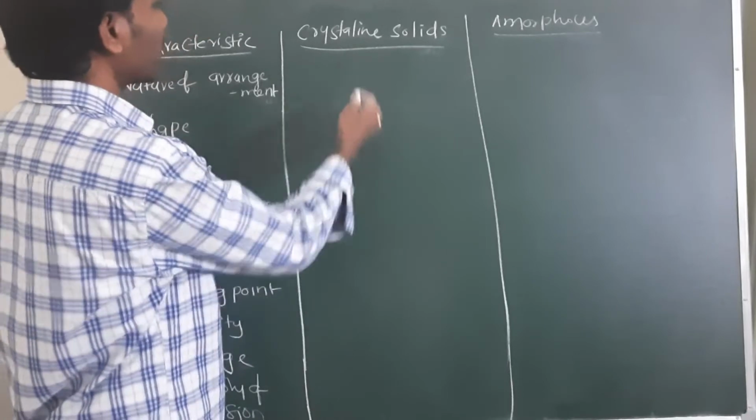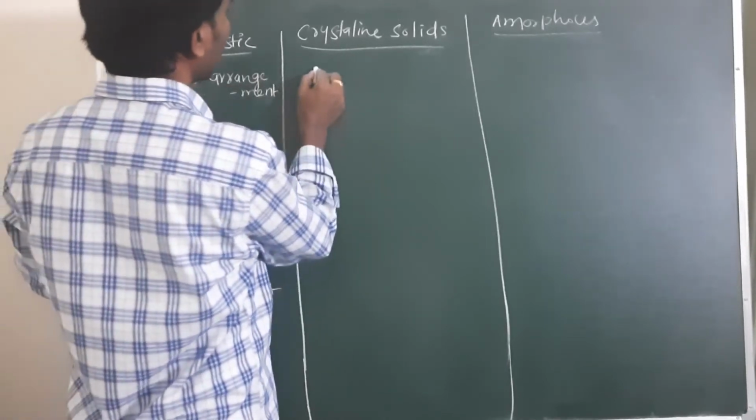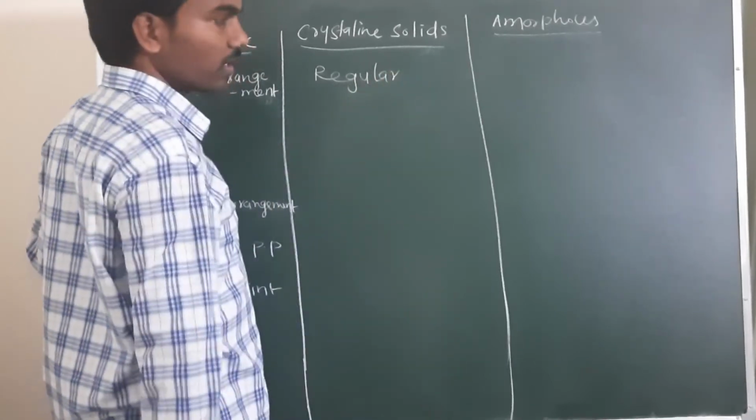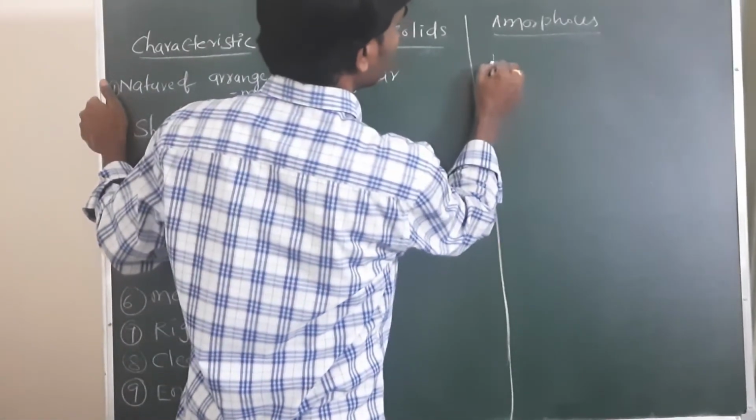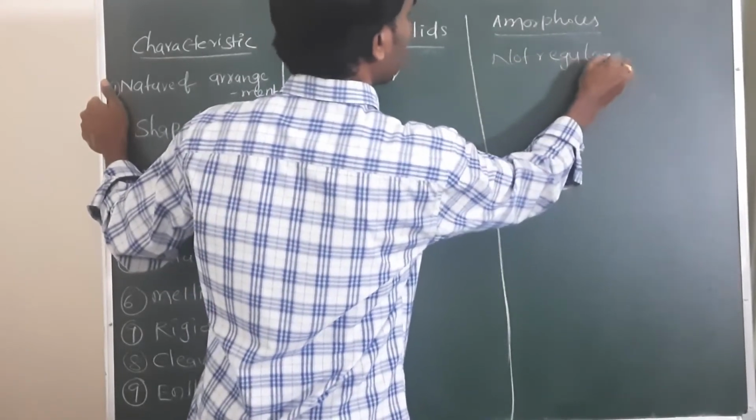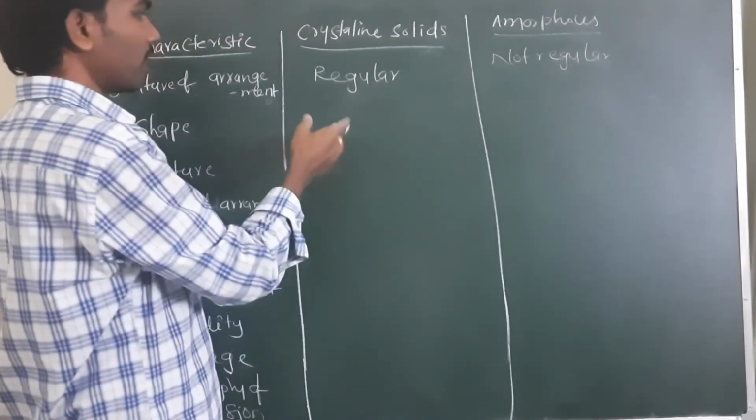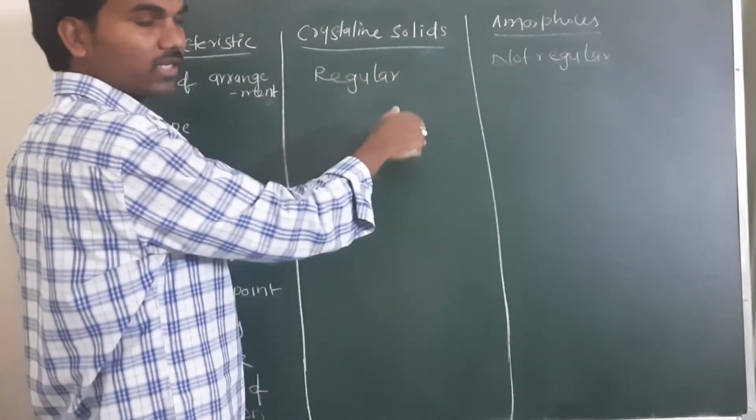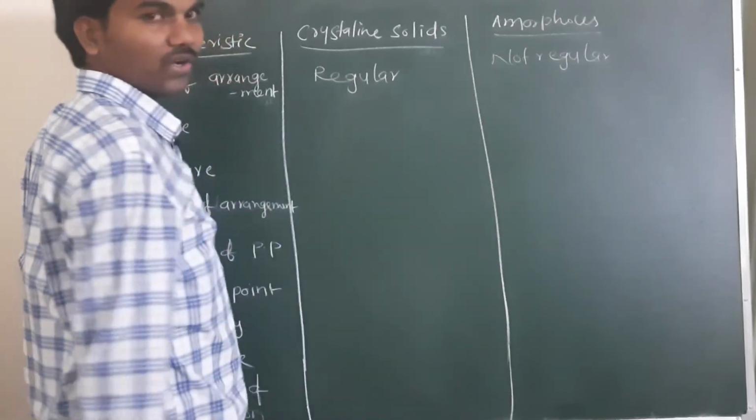In a crystalline solid, the constituent particle arrangement will be regular. In amorphous, it is not regular. We can say one more point here: in this one, the nature of arrangement will be long range order. In this one, it is short range order.